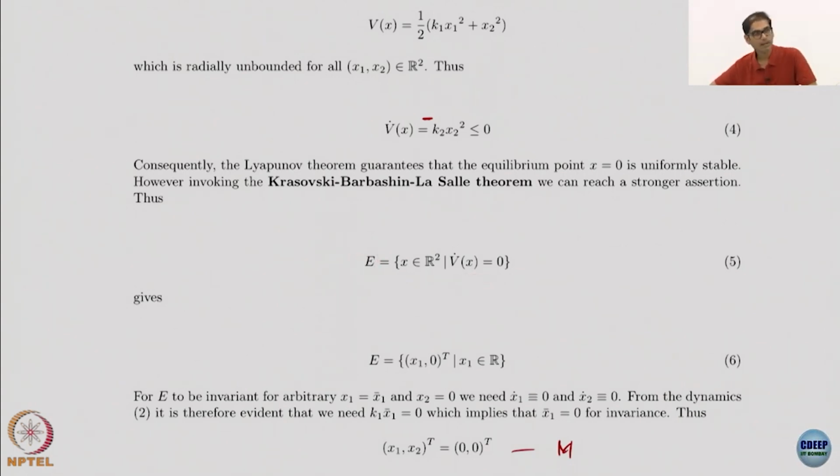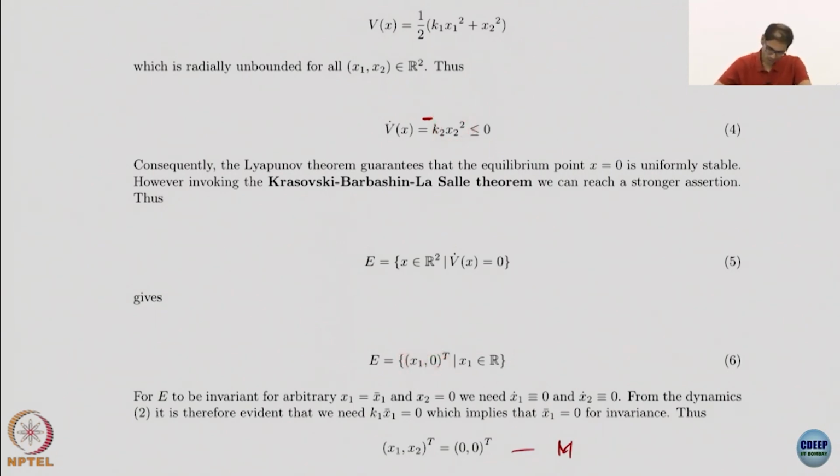Remember that for applying this sort of theorem, we don't care about the invariant set and so forth. If you remember, this theorem does not require us to construct the omega set, so we don't worry about the omega set at all. It will seem like we are working with the entire domain. But you also understand very well, I hope, that we can construct the omega set just by using this V function itself. We have done this in the pendulum example. So what is the set E? It is the set where x2 is 0 and x1 is arbitrary.